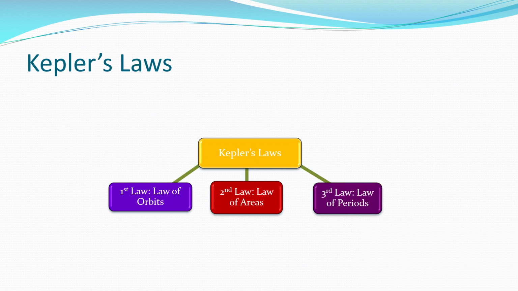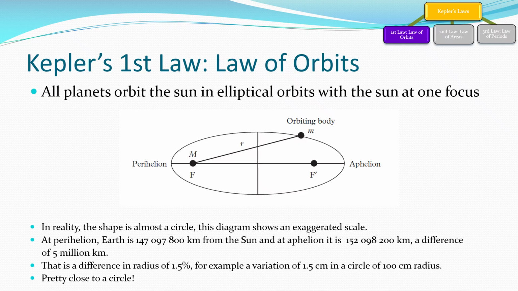Okay, Kepler's laws. We've got 3 laws that we're going to deal with. We've got the law of orbits, the law of areas, and the law of periods. They're the 3 that you need to know. Let's drill down into them. Now, our little infographic is going to appear up the top corner here as we start stepping through them. So, first one, the law of orbits.